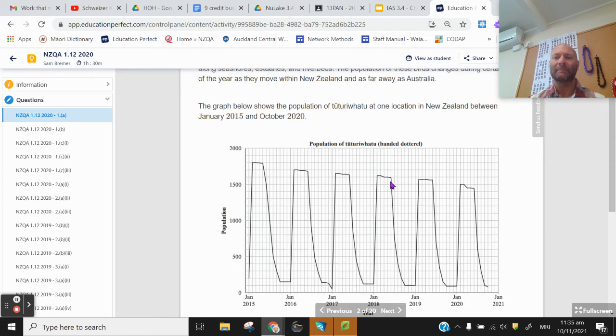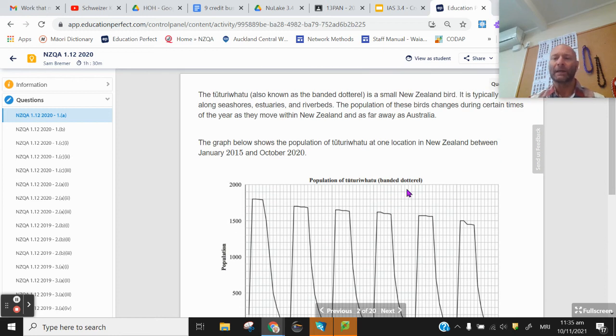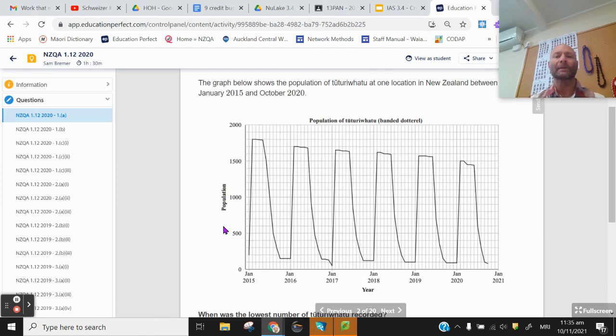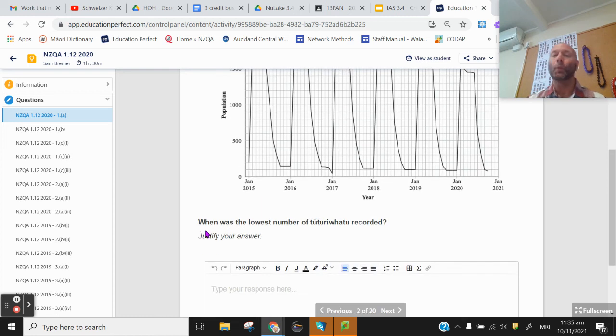Here we've got some time series data on the population of a bird, population on the y-axis, the year along the x-axis. So this is time series. You see a repeating pattern year after year. Question asks, when was the lowest number recorded? Not how many, but when. So the lowest was definitely January of 2017, and we know that because it's the lowest point on the graph.